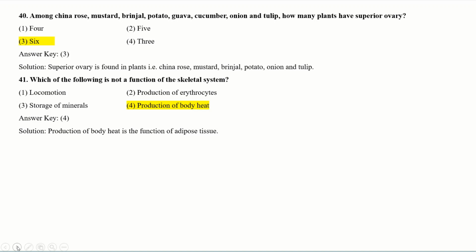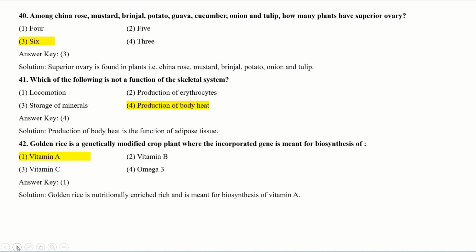Which is not a function means which function is not played by the skeletal system, and your answer is production of body heat, because production of body heat cannot happen by the skeletal system. It is the function of adipose tissue. So your correct option is option 4th, production of body heat. Go to the next question.